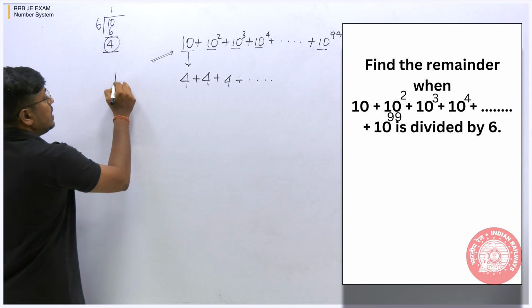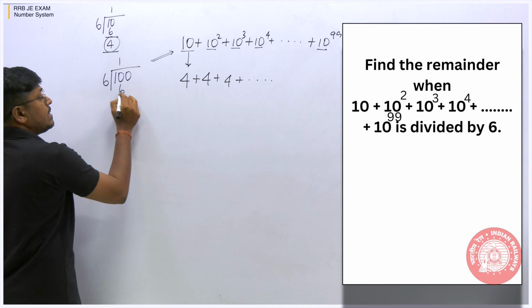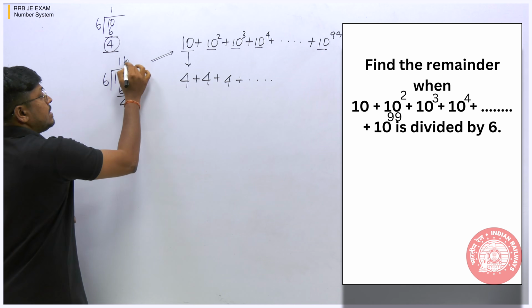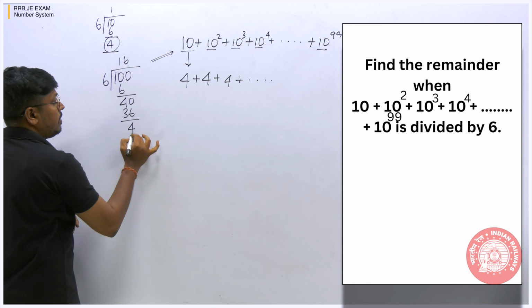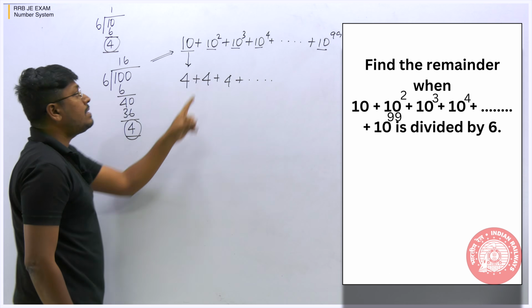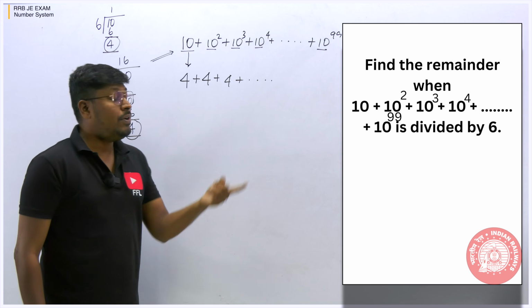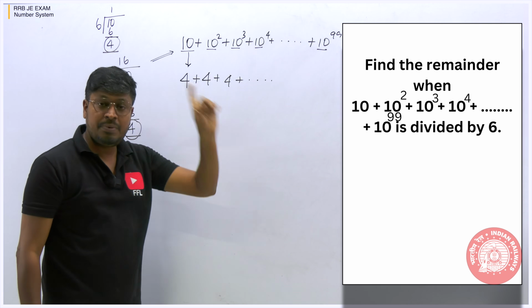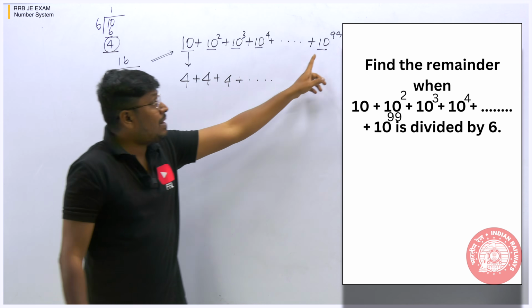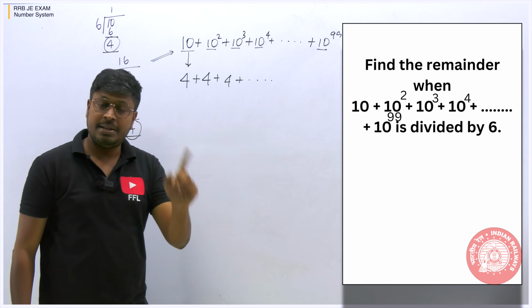If you want, you can cross check it. Let's take 10 square. So 10 square is what? 100. When you divide 100 by 6, 6 6s are 36, and the remainder will be 4. Again, when you divide the second number 100 by 6, we get the remainder 4. When you divide 10 cube by 6, again you will get the remainder 4. When you divide 10 power 99 by 6, you will get the remainder 4.